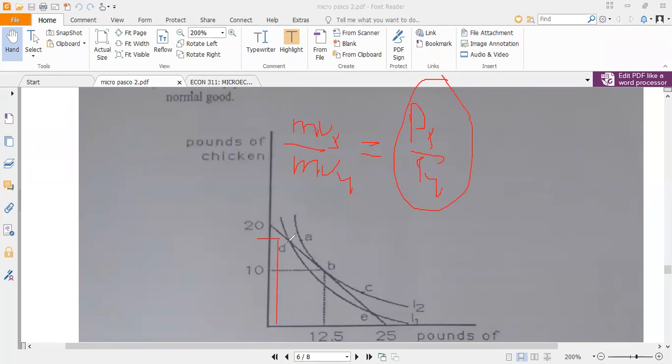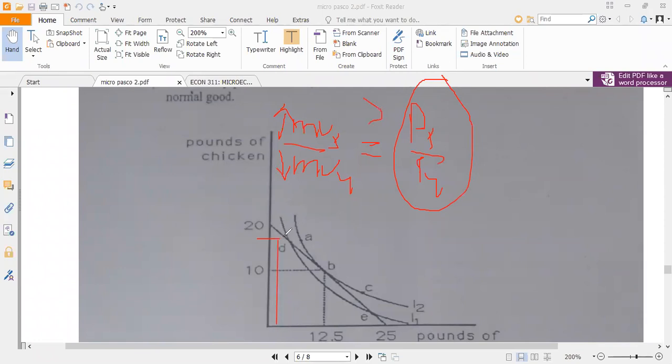So holding PX over PY constant. If you are consuming at point D, you are consuming so much of good Y, which means that the marginal utility of Y will be very small. You know that the more you consume, the lower your marginal utility. And you are consuming so little of good X, which means that the marginal utility of good X will be very high, which means that marginal utility of X over marginal utility of Y will be greater than the price ratio.